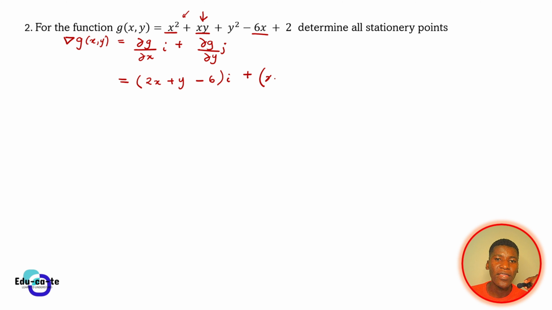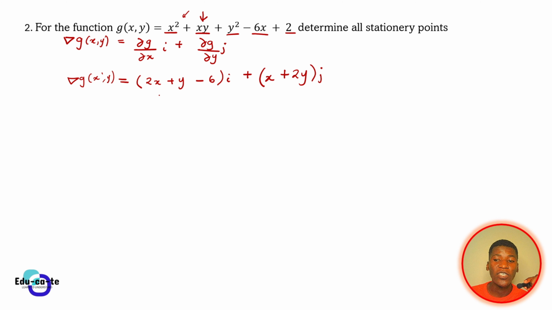We remain with x. And then y squared will be 2y using the power rule, and then differentiating 2 is just going to give us a constant. So basically this is x plus 2y. That is your partial derivative with respect to y. So this is your gradient at a particular x and y value.